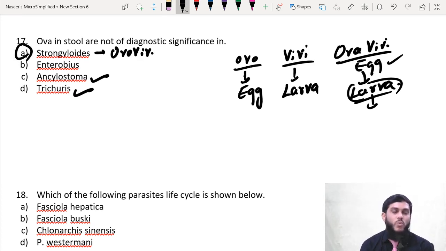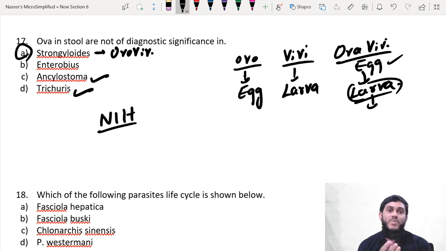Most of the students have a doubt, why not Enterobius vermicularis? Because we know that Enterobius vermicularis is a pinworm. These worms come out of the anal canal at night time, and they lay the eggs in the perianal region. So usually the egg is not passed in the stool, because it is present in the perianal region. That's why to diagnose Enterobius vermicularis, we take the NIH swab, which we roll in the perianal area, then look under the microscope for the eggs of Enterobius vermicularis. But if I ask you, is it possible to see the egg in the stool? Yes, sir, because eggs are in the perianal area.